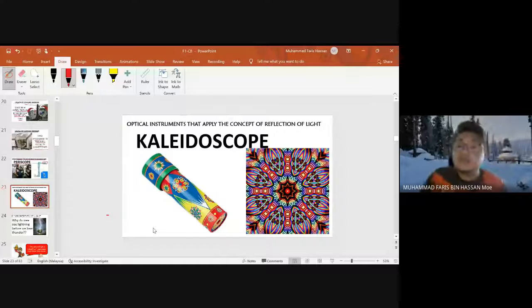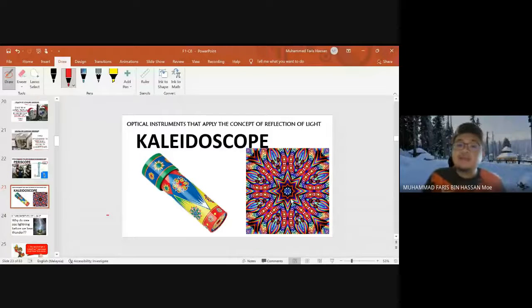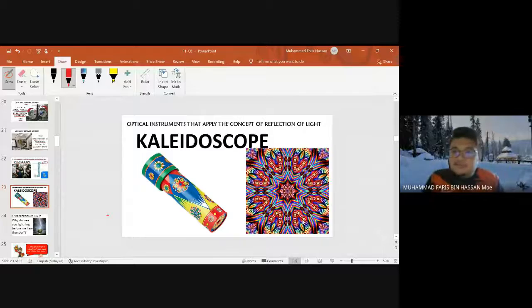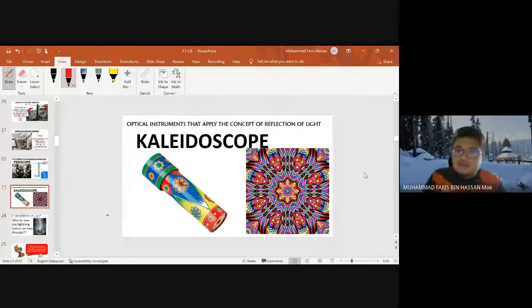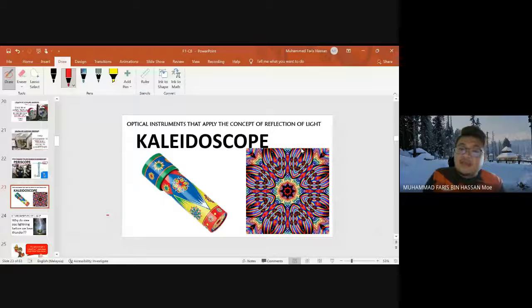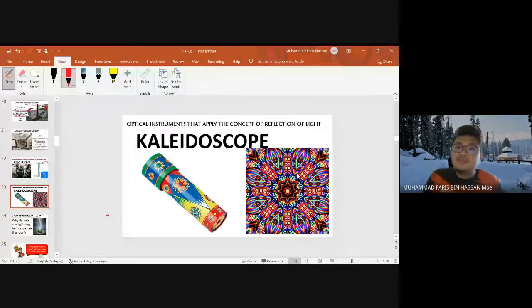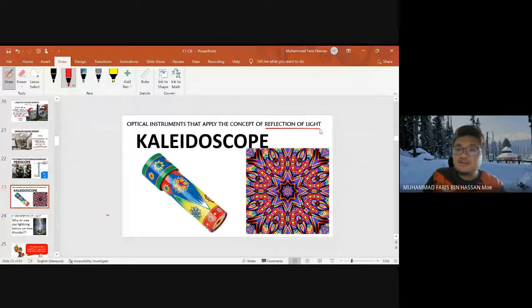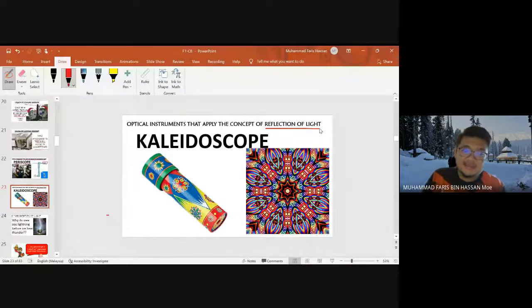Okay, jadi yang ini ialah biasanya yang kanak-kanak punya main lah, saya tak pernah tengok pun benda ni. Jadi biasanya yang kanak-kanak dia pusing-pusing, so dia turn around, pusing-pusing semua kan. Benda ni, then you can see a lot of images like this one. So actually this kind of image can attract the kids to play with this kind of kaleidoscope. So how this thing can happen, they apply the concept of the reflection of light.